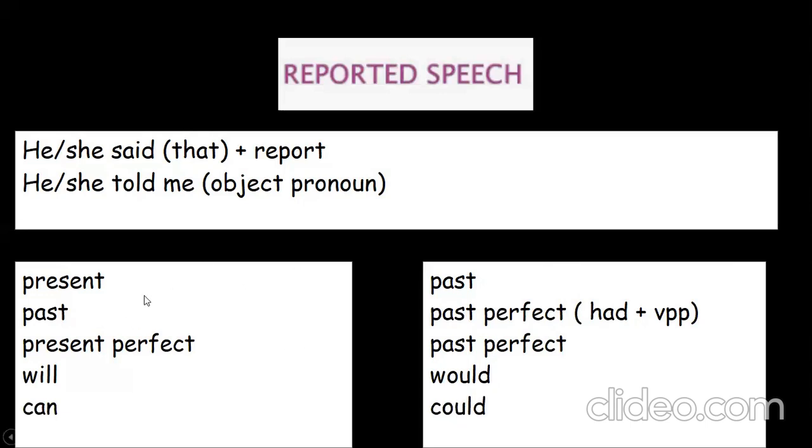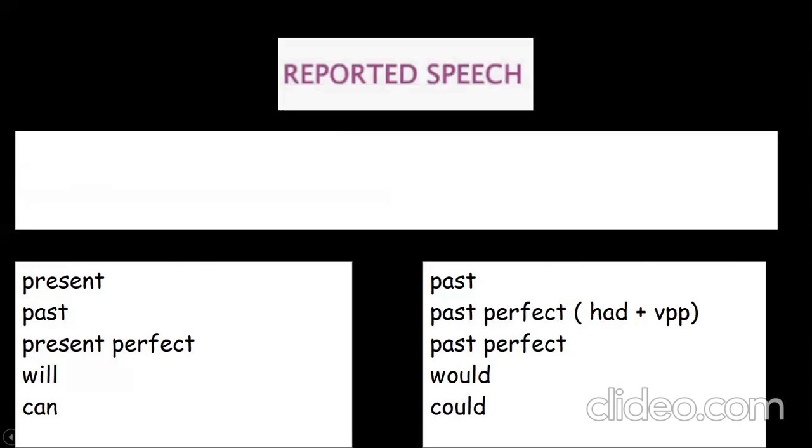So let's take a look that I need to make a change. For example, in present, let's say that Andres, these are the words from Andres. Andres is saying, I need to study. So I am going to report what Andres said.